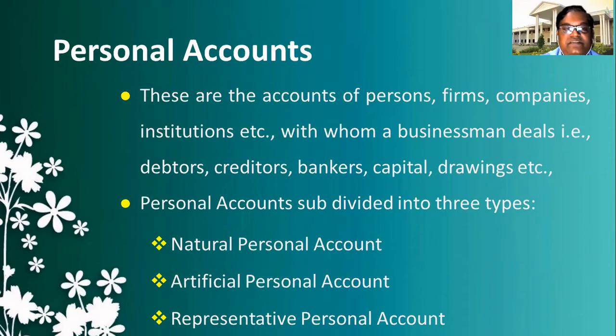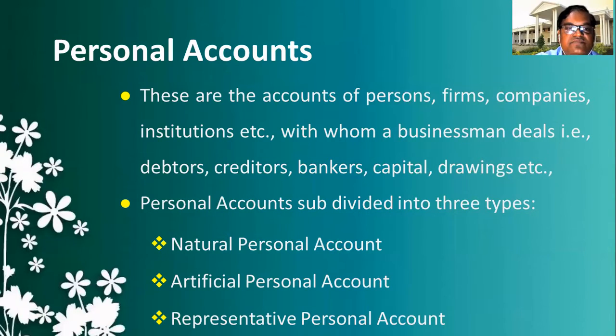Those persons' accounts are considered personal accounts. Again, this personal account is classified into three types: natural personal account, artificial personal account, and third one, representative personal account.